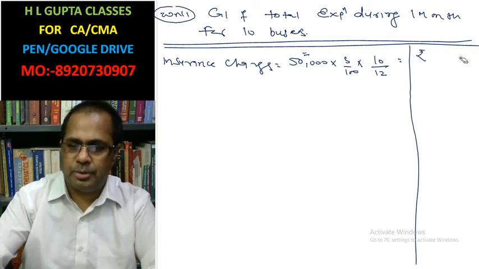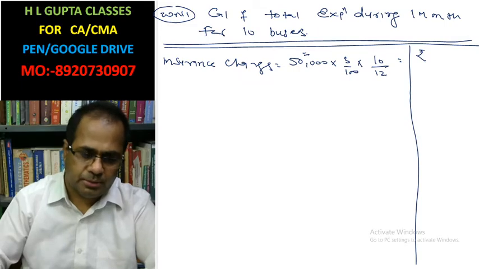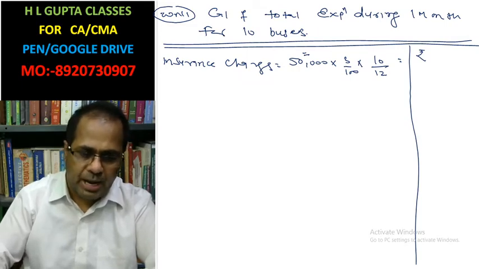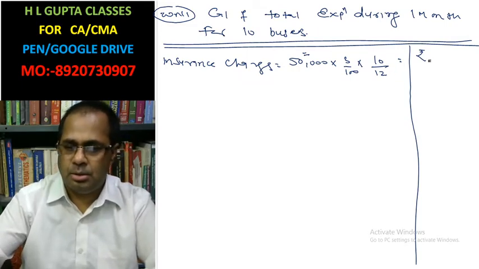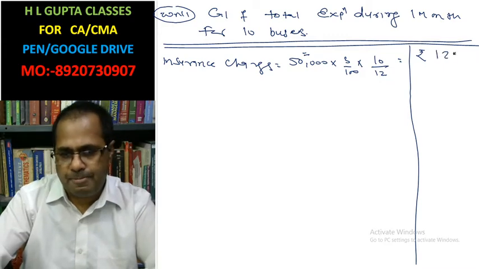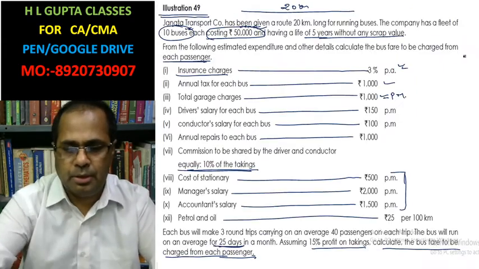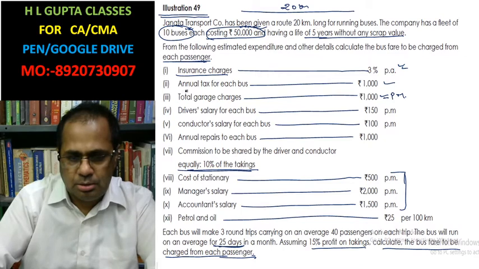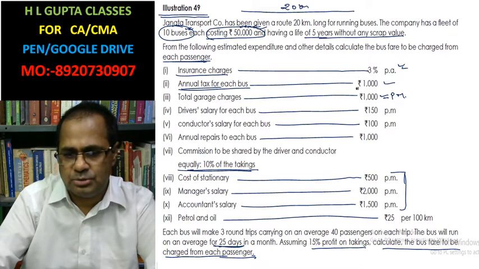This is for 1 year, but we are going to calculate for 1 month. That's why you have to divide by 12. So 1250.